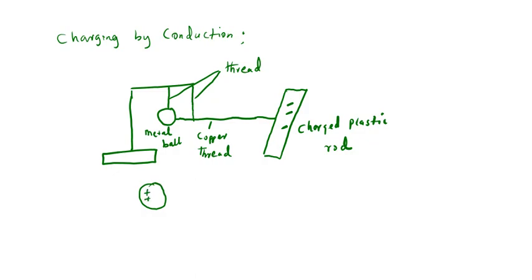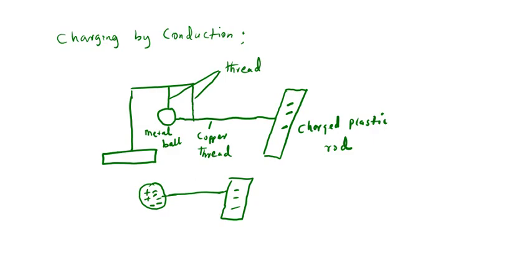So it's neutral. So when you now connect this copper thread to this negatively charged plastic rod, what happens is that this electron, the one that is mobile, will move through this copper thread and enter here. So we now have another 3 electrons inside the metal ball. 1, 2, 3. So you see, we now have more electrons than protons.